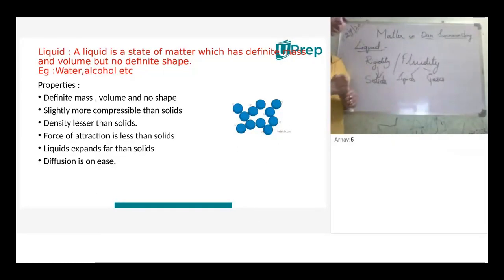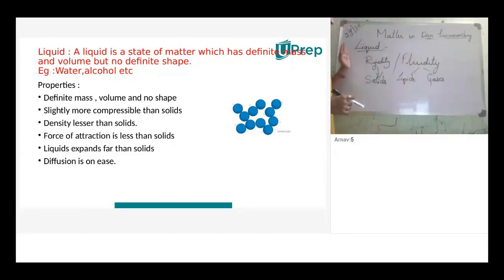Bhumika, you asked me whether Brownian motion is restricted to solids. It is only restricted to liquids and gases. Why? Because solids are rigid in nature. This also gives the best answer to the question you asked. Solids are very rigid. They can't move on their own, because the force of attraction is very high and they are least compressible.